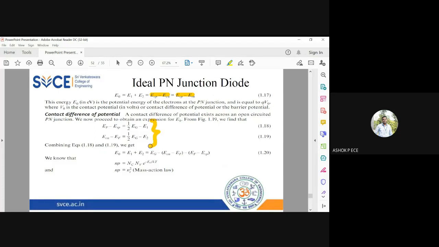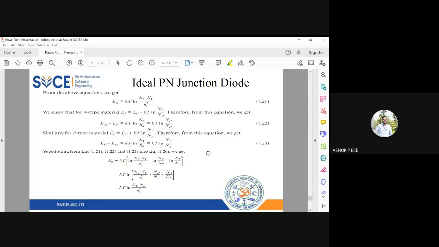I know that E naught equals E1 plus E2. So when I subtract that, and apply the mass action law, NP equals Ni squared, this is the value of E naught I will get for the PN junction diode. E naught is going to be the forbidden energy potential. So E naught is KT ln ND NA by Ni squared. ND is the donor concentration, NA the acceptor concentration, and Ni is the intrinsic concentration of my intrinsic semiconductor. Everything is referenced to intrinsic. So from intrinsic only we are deriving extrinsic, right? So I can derive the expression for E naught as KT ln ND NA by Ni squared.